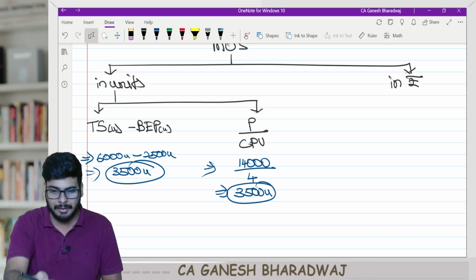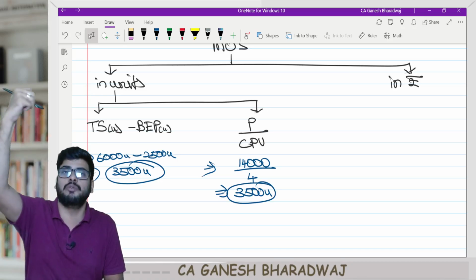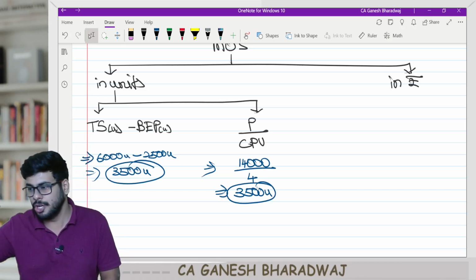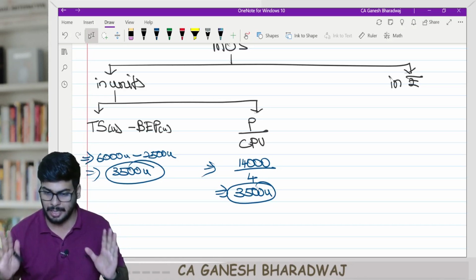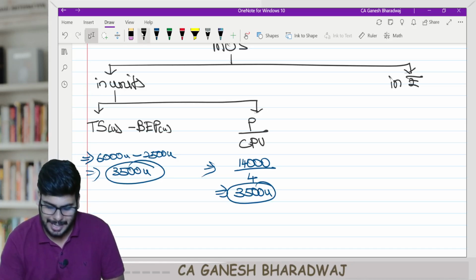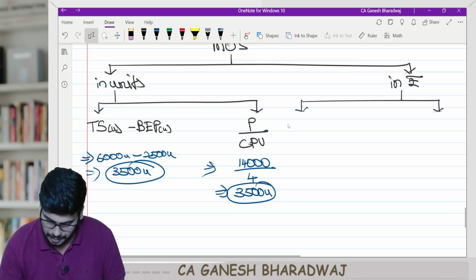It will only be recovering my fixed costs, right? And every unit that I'm selling over and above my break-even point will only go on to build my profit. Are you clear with this, guys? Are you all able to understand this? Exactly in the same line, branch it into two.